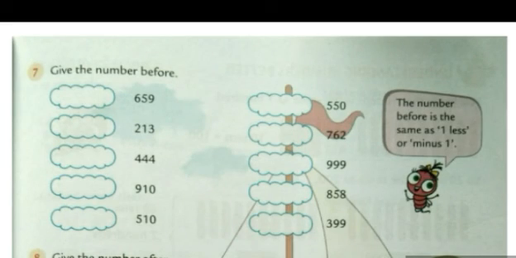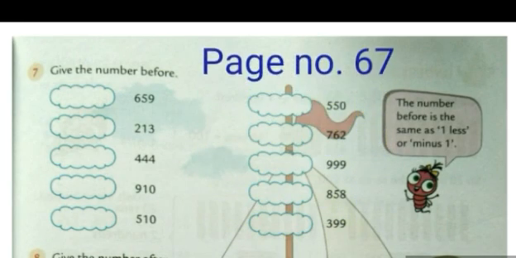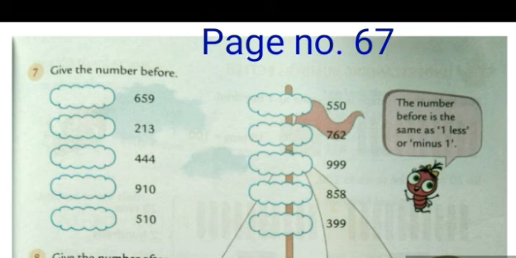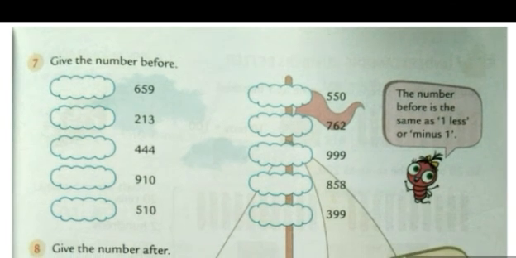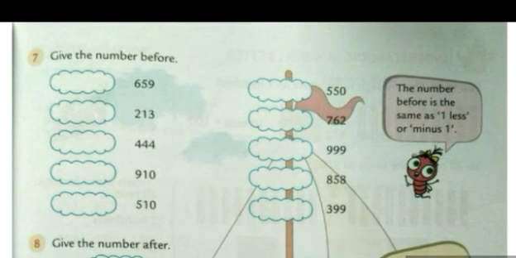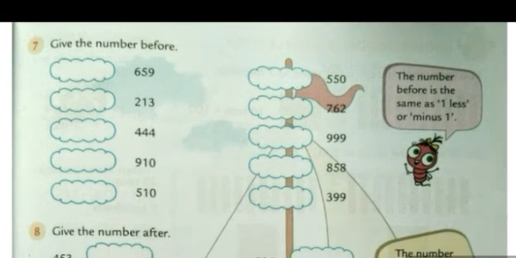Now scholars, we move on to the next page, page number 67. Question number 7. Give the number before. We have already studied after, before and between, even in class 1 and in chapter number 1 also. So now let's try. So what is the meaning of before? The number before is the same as 1 less, or you can just minus 1. That means the number just before this number, whatever the number is given to you, is the number that comes before.